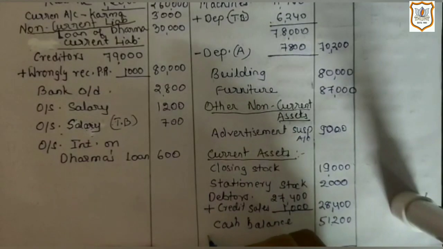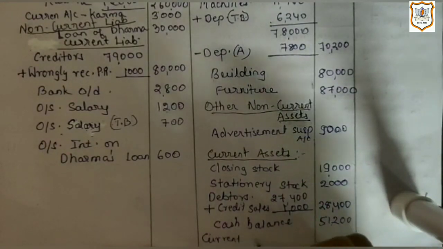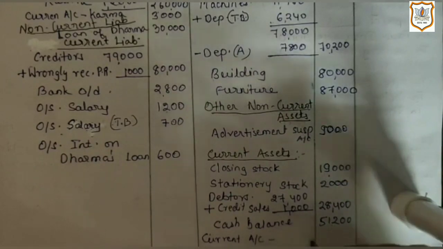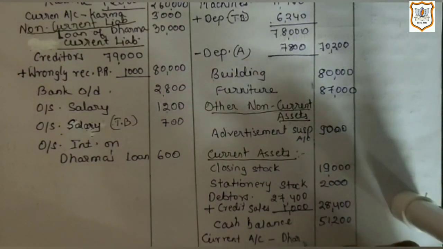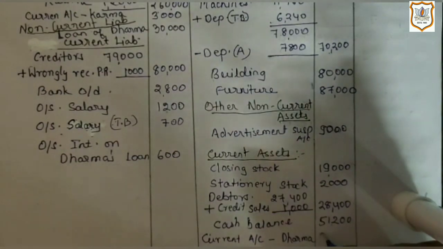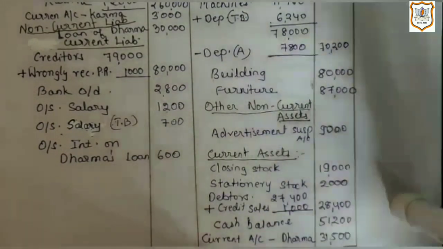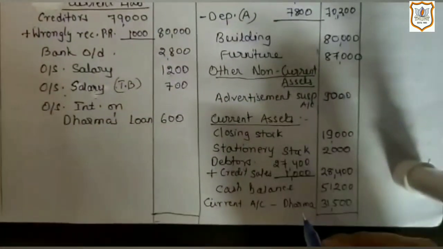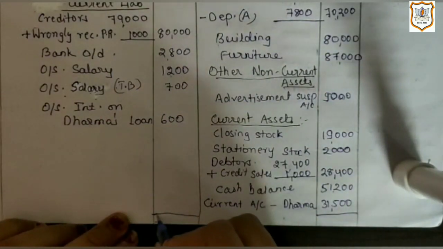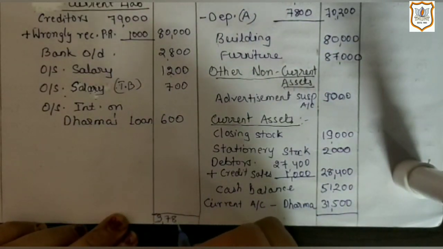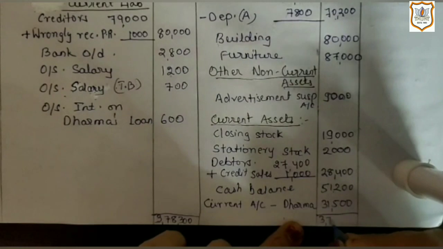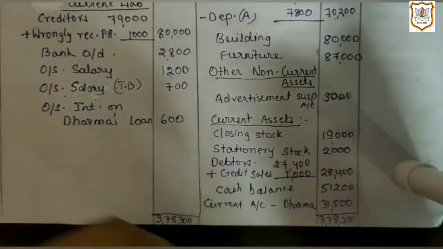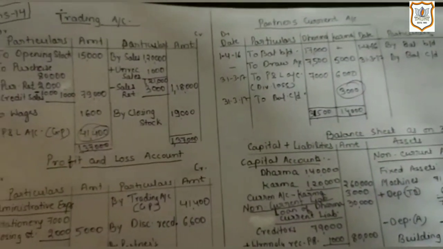And current account of Dharma on asset side, which is rupees 31,500. And here our balance sheet will get tallied with total amount 3,78,300. So this was question number 14.